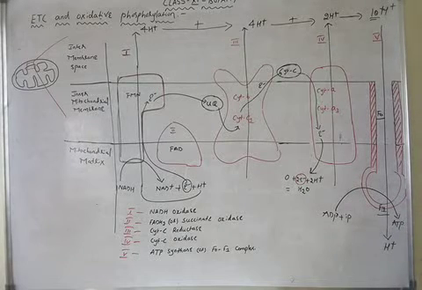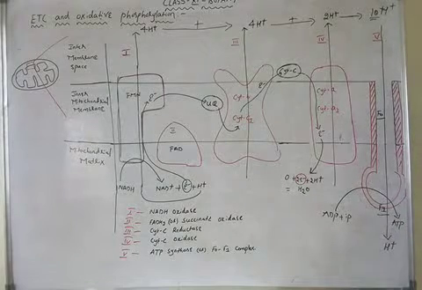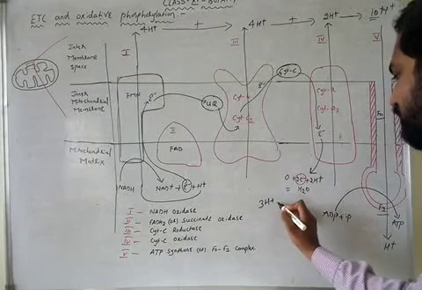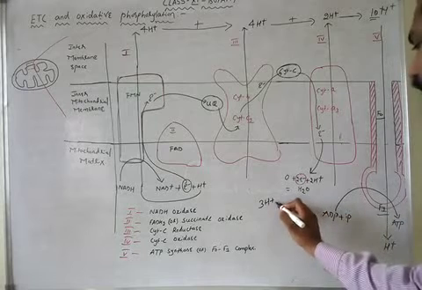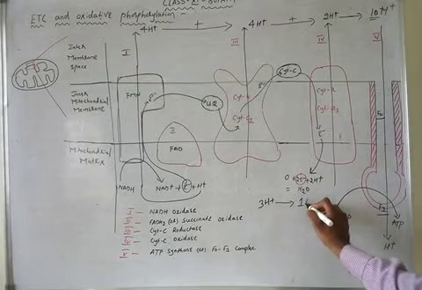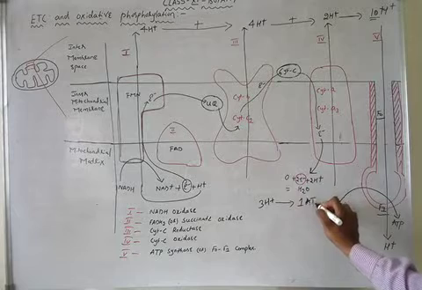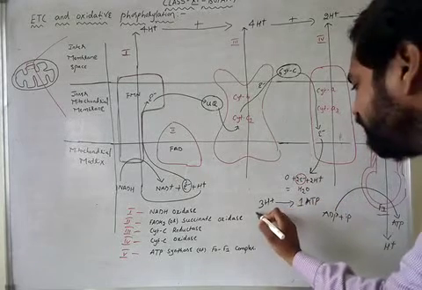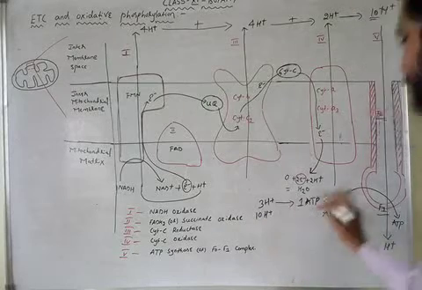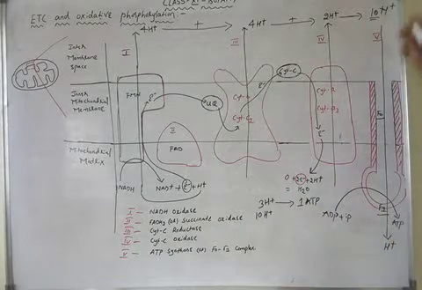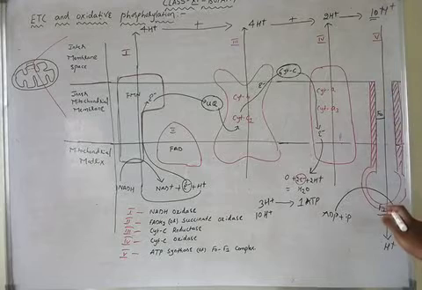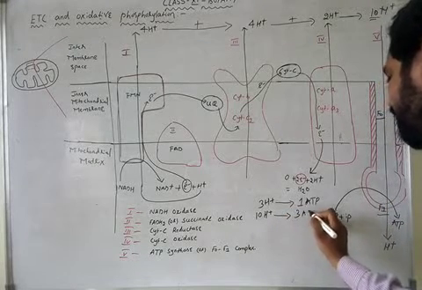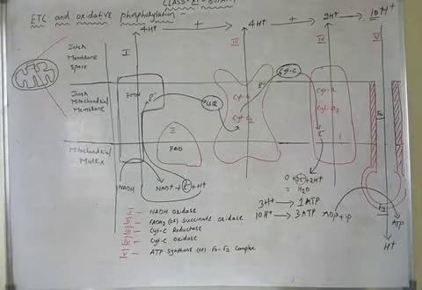So here, how many ATPs are synthesized? For every 3 protons passing through the F0 F1 complex, there is a synthesis of 1 ATP. Now, how many totally? 10 protons. For every 10 protons passing through the ATP synthase or F0 F1 complex or the fifth complex, there is the synthesis of 3 ATP.